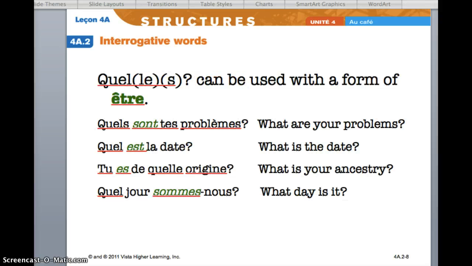Quel is usually followed by a noun, however, it can also be used with a form of être right after it. Quels sont tes problèmes? What are your problems? Problème is masculine and plural, so the quel reflects that. And I've just discovered that this quel is misspelled. Origine is feminine and singular, so this should be Q-U-E-L-L-E. Tu es de quelle origine? Quel jour sommes-nous? Jour is masculine and singular, so quel looks like this.